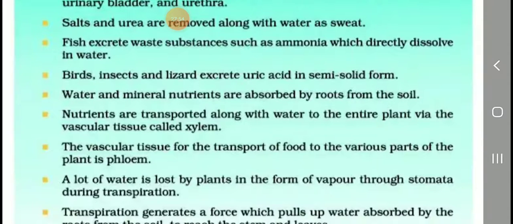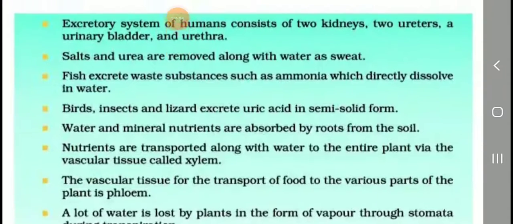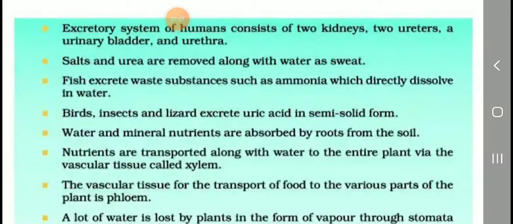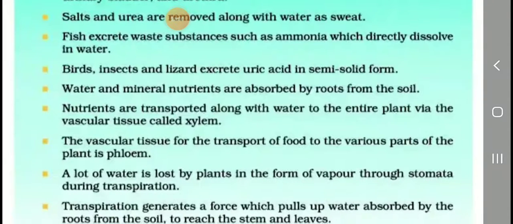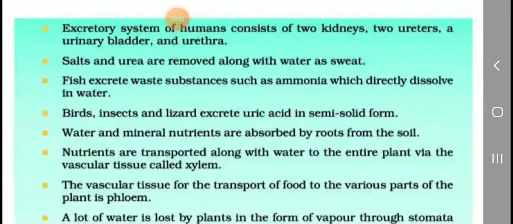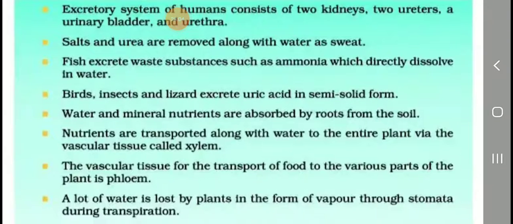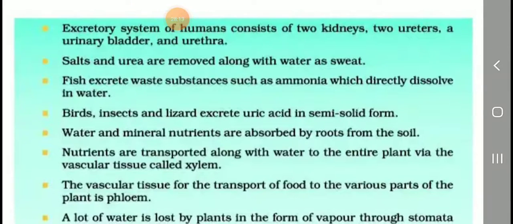Okay, students, all of you listen. All of you go through this chapter: transpiration, animals and plants. This is the animal portion. Already you know all the animal portions. So go through this lesson. Every line is very important, students. So all of you go through this chapter and practice the diagram, students.